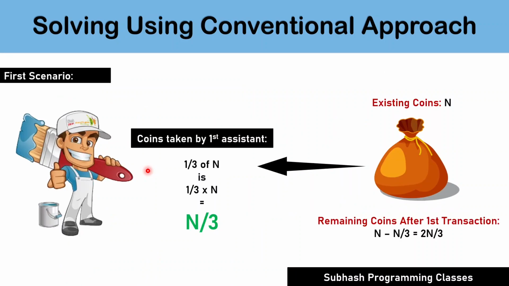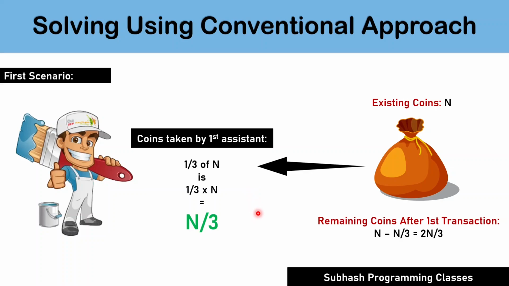The first assistant took 1/3 of the share from the total coins of n. In this case, the first assistant gets his full share, that is, he gets n by 3 coins. So it is very evident that there is no reduction in the number of coins he had to receive because he was the first one to take the share.